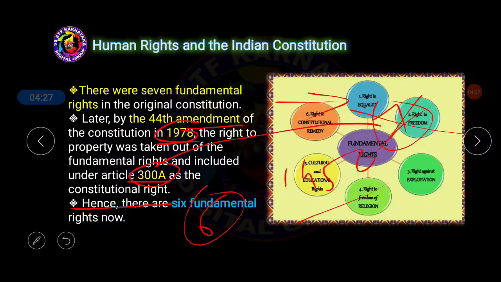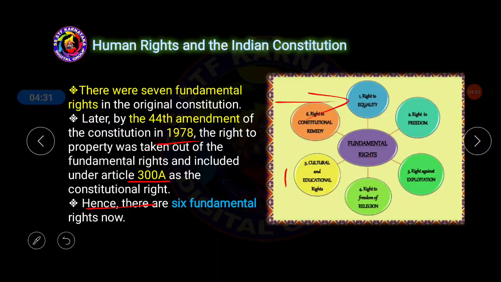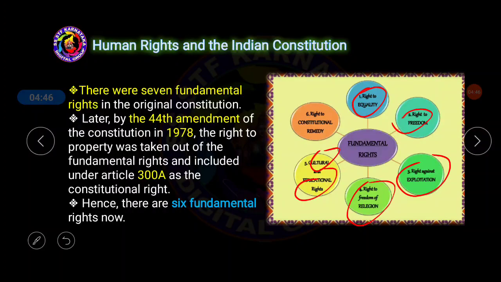So what are the important fundamental rights given to the Indian people? They are: right to equality, right to freedom, right against exploitation, right to freedom of religion, cultural and educational rights, and right to constitutional remedies. So we have 6 fundamental rights in the Indian Constitution available for the people of India.